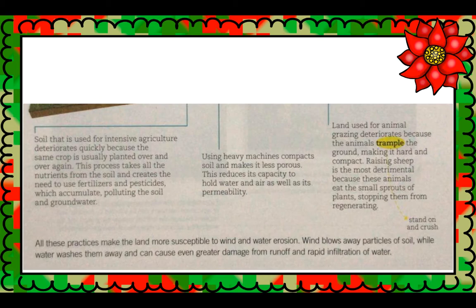Land used for animal grazing deteriorates because the animals trample the ground, making it hard and compact. Raising sheep is the most detrimental because these animals eat the small sprouts of plants, stopping them from regenerating. All these practices make the land more susceptible to wind and water erosion. Wind blows away particles of soil, while water washes them away and can cause even greater damage from runoff and rapid infiltration of water.